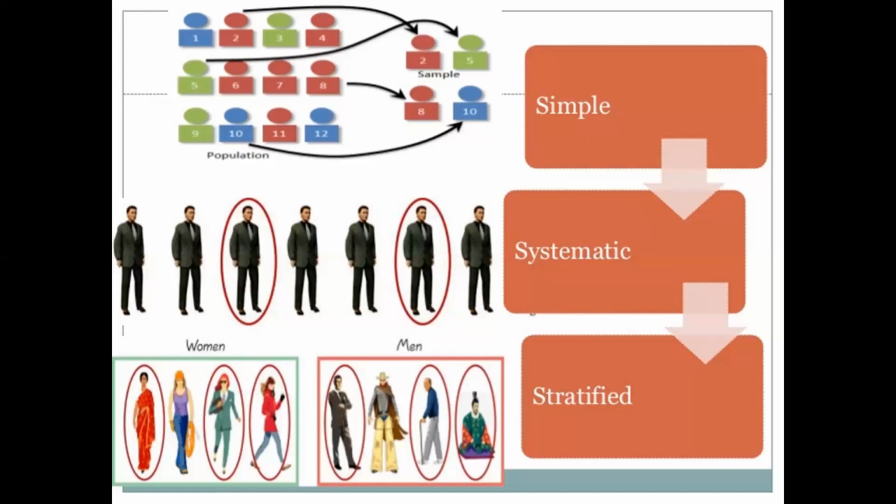And from them, I'm going to select the subjects into my study. It's called stratified random sampling. And the systematic random sampling is I'm going to select every 5th or every 10th or every 15th based on my, what we call as sampling interval.